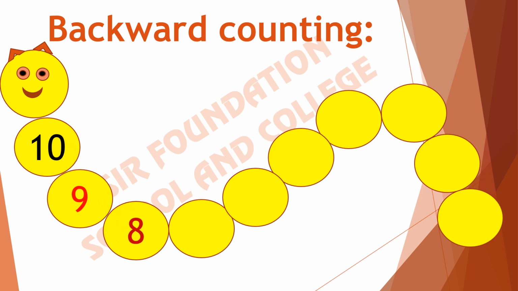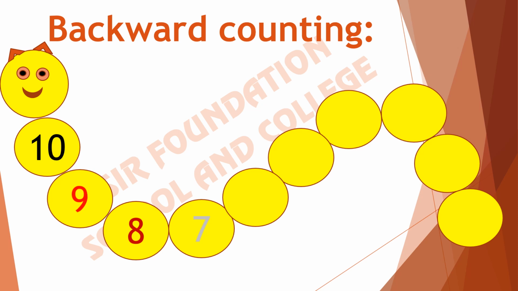Very good. 8. Before 9 it comes 8. Now subtract 1 from 8. Very good. We have 7. Before 8 it comes 7.